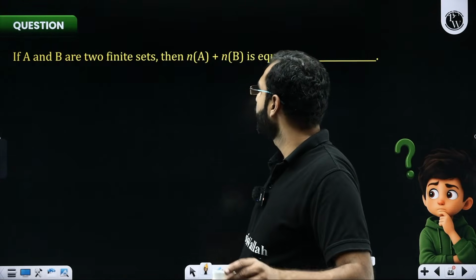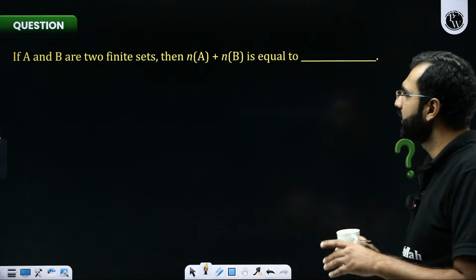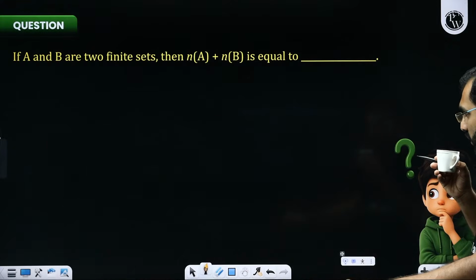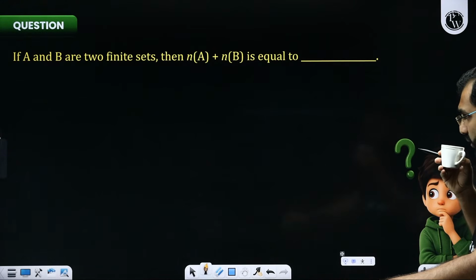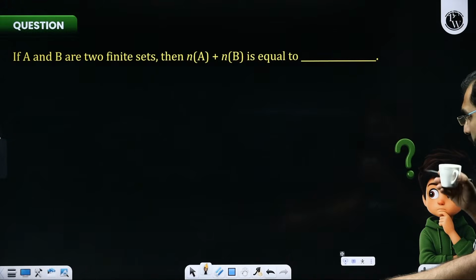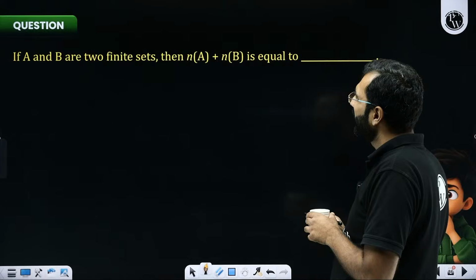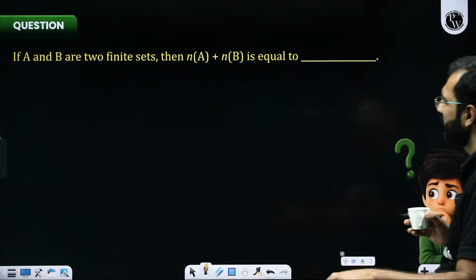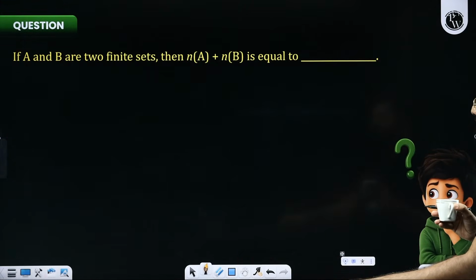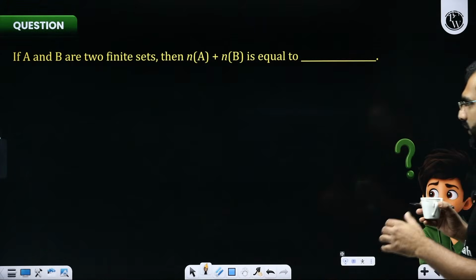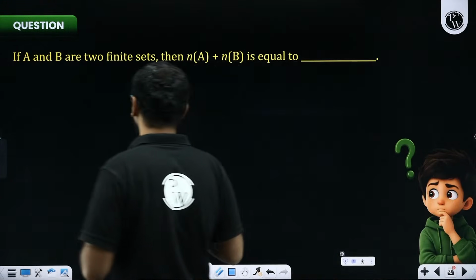A and B are two finite sets, then n(A) plus n(B) is equal to, I think there is some mistake here. What is this question? I think there is something wrong here. I'm really sorry. A and B are two finite sets, then n(A) plus n(B) is equal to what? Something missing. Okay, yes. So they're asking you a formula.